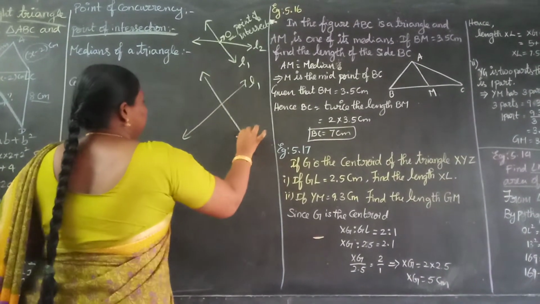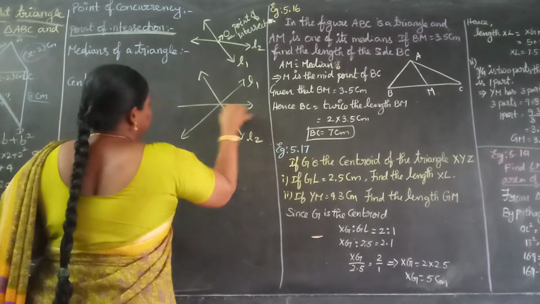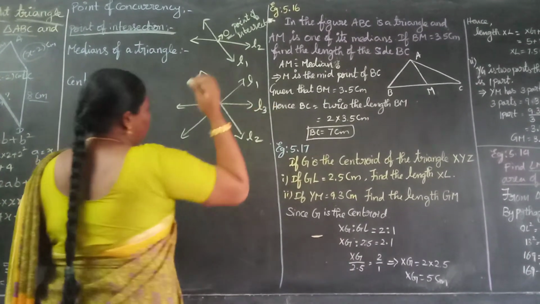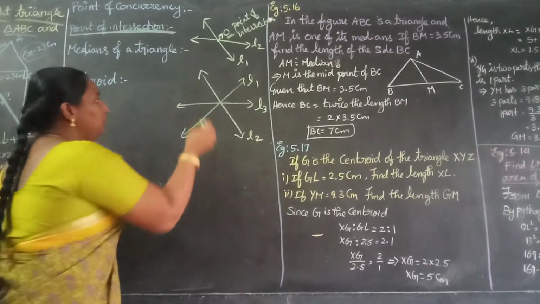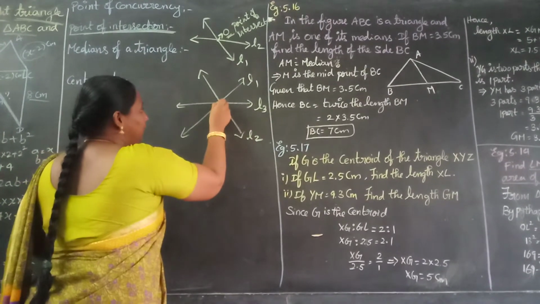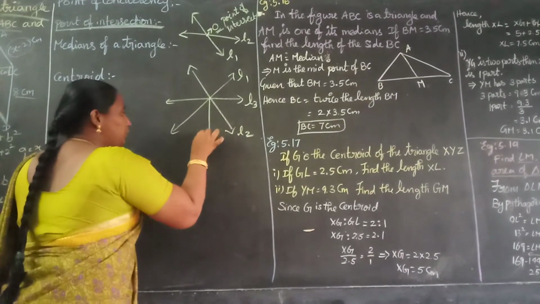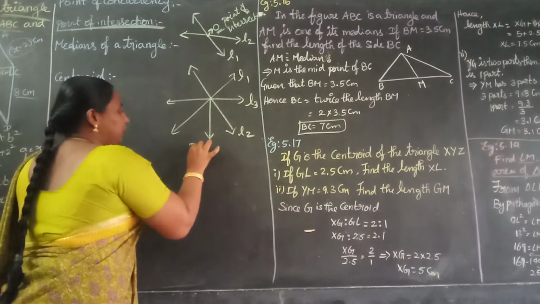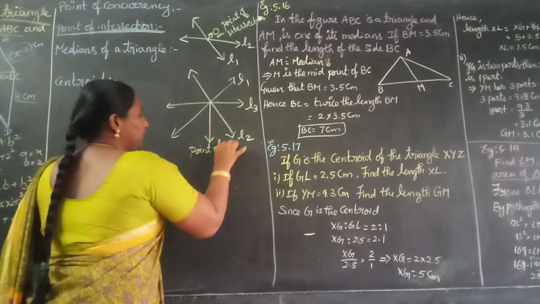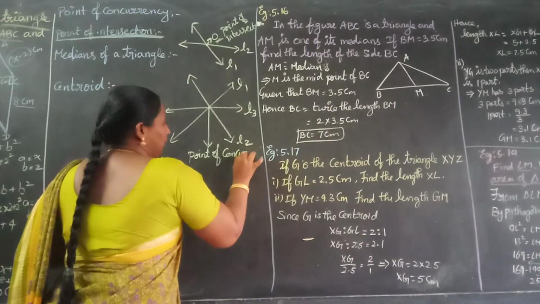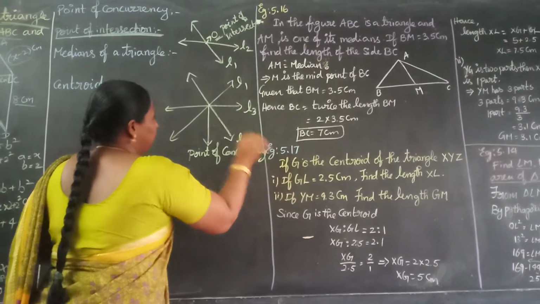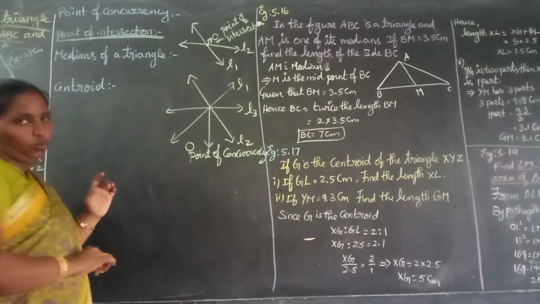This line as L1, this line as L2, this line as L3. Three or more lines, you can draw more lines also. Here these three lines are intersecting at one point, meeting at one point. This point is called the point of concurrency. Okay. This is also denoted by O.